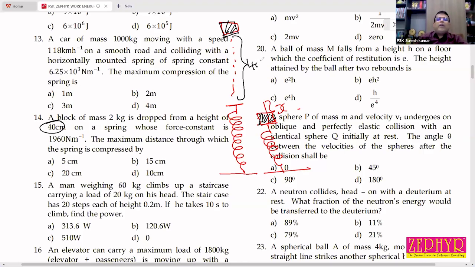Already 40 centimeter is there. Then additionally the spring is compressed for a distance x. So what is the total distance traveled by the block? Come on. 40 plus x. Very good. Initially 40 centimeter is there, additionally the spring is compressed for a distance x centimeter. So you can take 40 centimeter plus x.